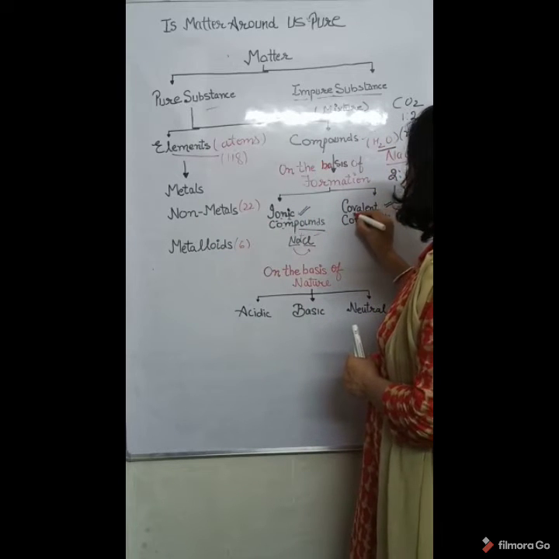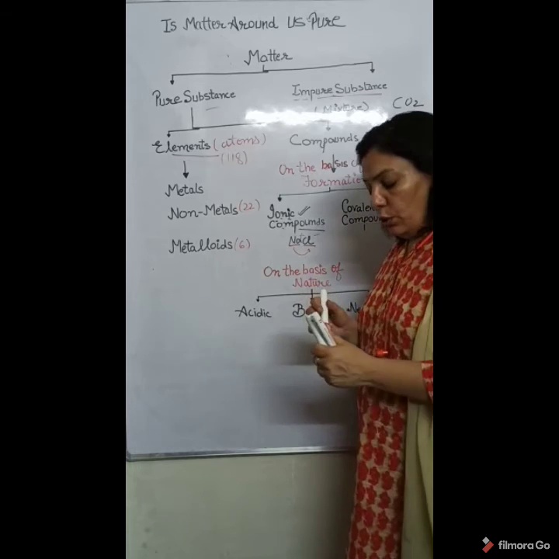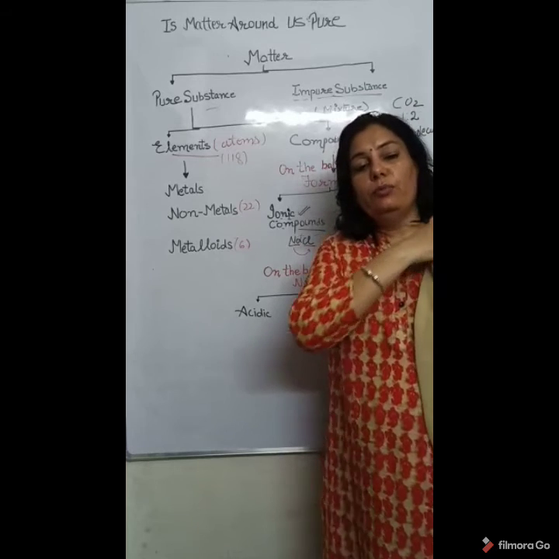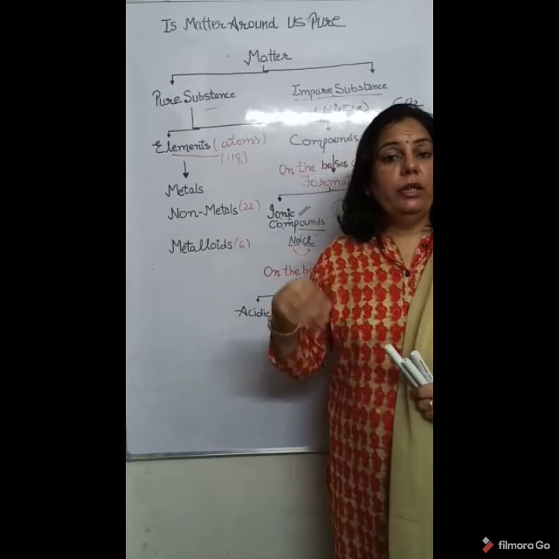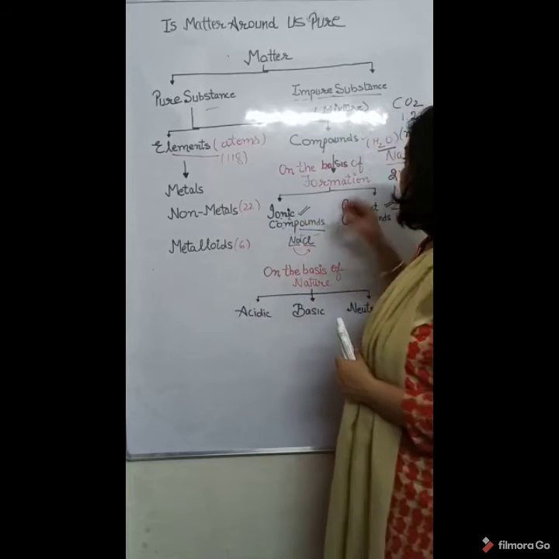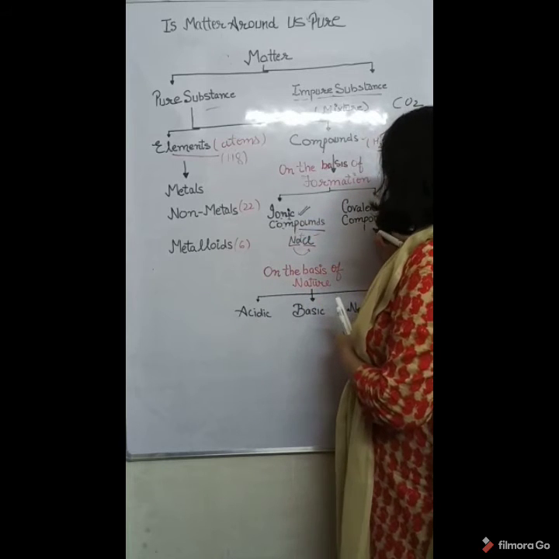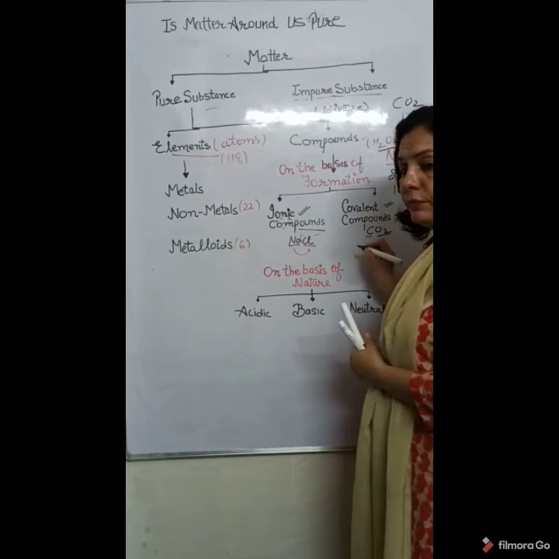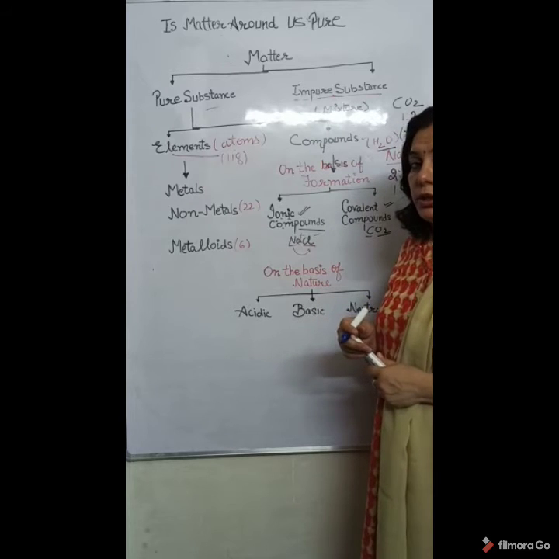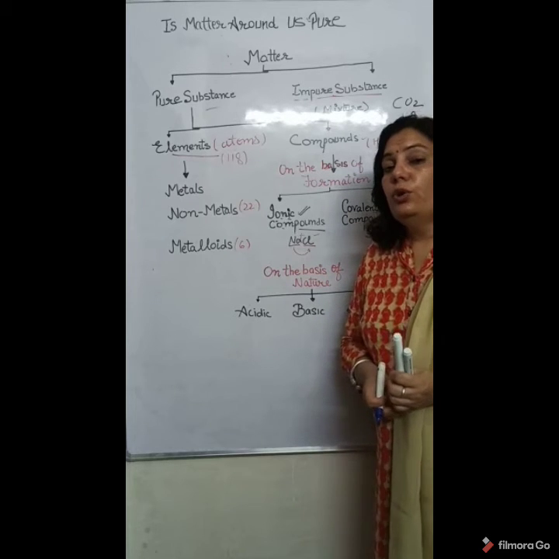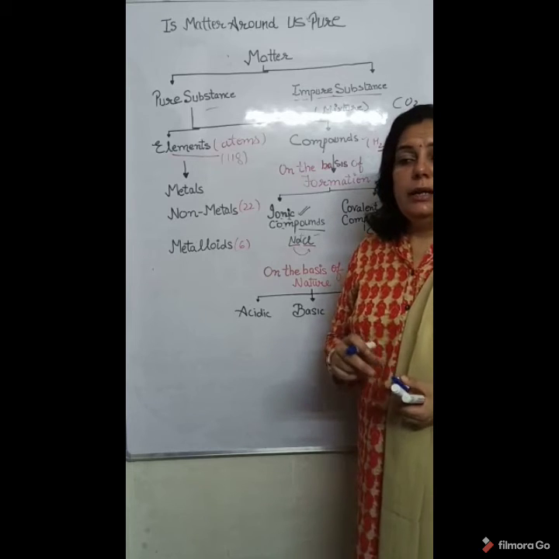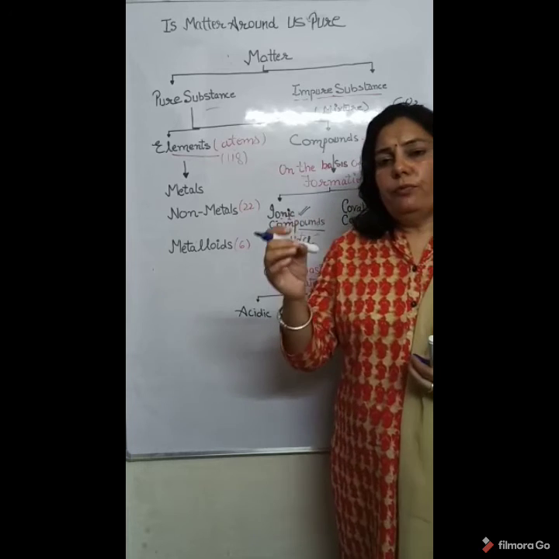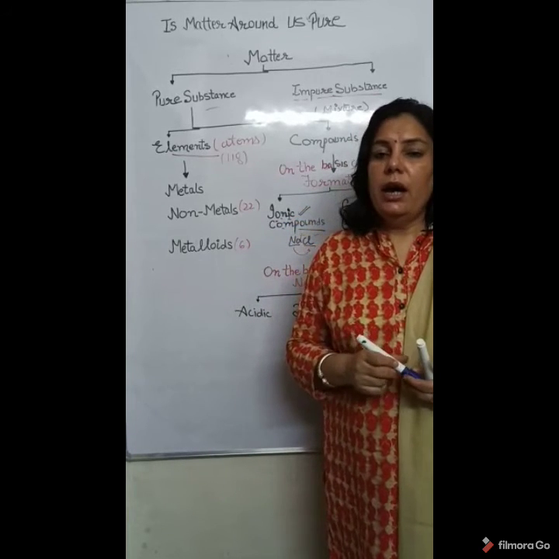The second category of compounds is covalent compounds. Covalent compounds are formed by sharing of electrons between two elements. An example is carbon dioxide. CO2 is an example of covalent compound, because in this one carbon and oxygen, these two atoms, share electrons, meaning no atom will lose an electron and the other will not gain an electron, only sharing. For example, you and your friend are sitting in the class and you forgot to bring your pen.